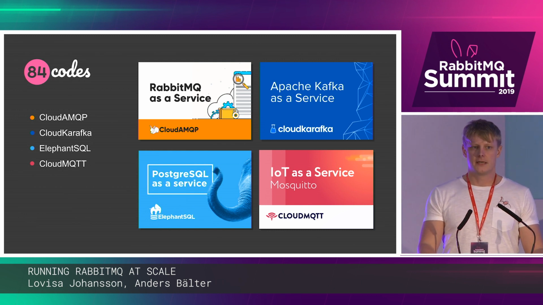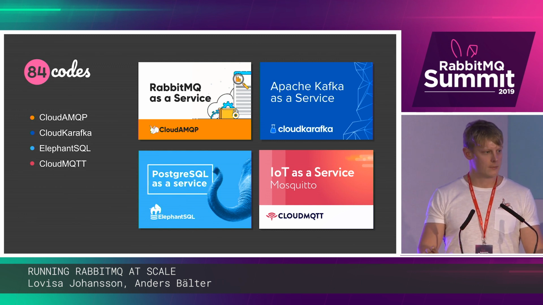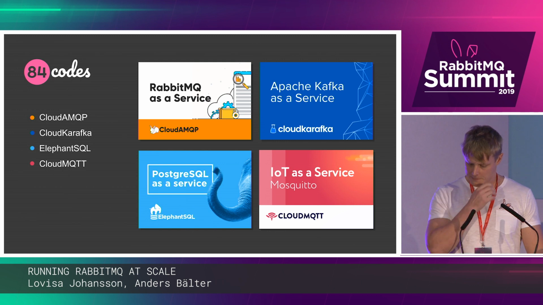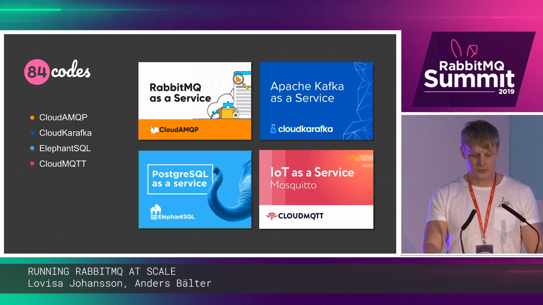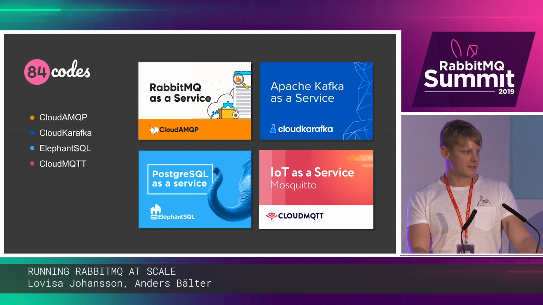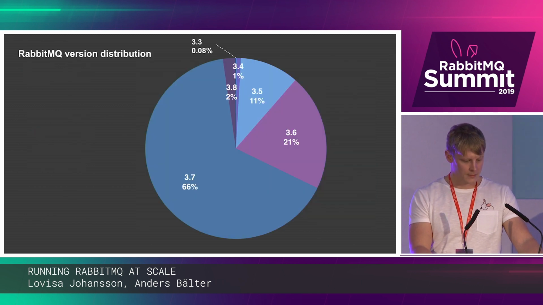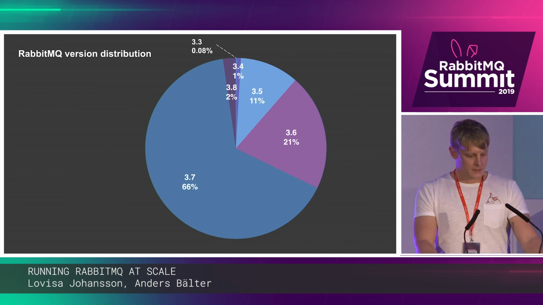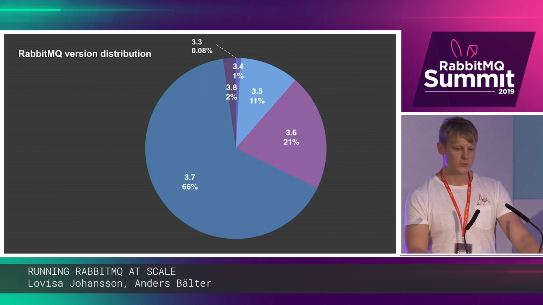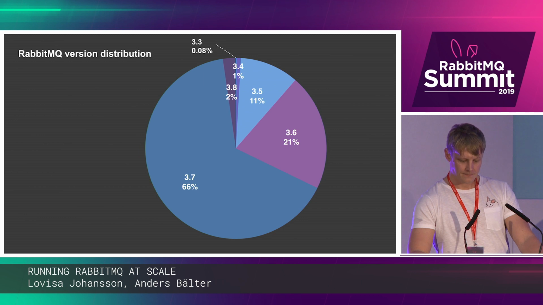After 7 years and managing about 5,000 RabbitMQ servers, with a total of 60,000 accounts, as some of our plans are multi-tenant plans, we've been able to gather some interesting statistics about the typical and maybe not so typical RabbitMQ user. First, let's have a look at what versions people are running.